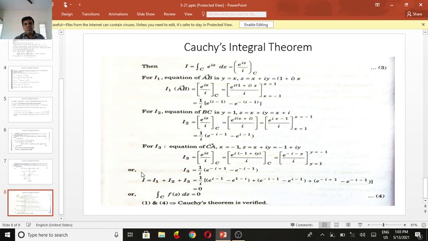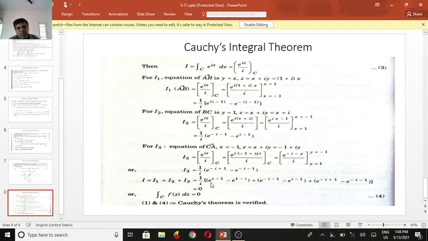We add them up over the triangle: I becomes I1 plus I2 plus I3. We get 1 by i times (e power i minus 1 minus e power 1 minus i plus e power minus i minus 1 minus e power i minus 1 plus e power minus i plus 1 minus e power minus i minus 1). If we open the bracket, all terms cancel and we get 0. So the integral over C of f of z dz equals 0.